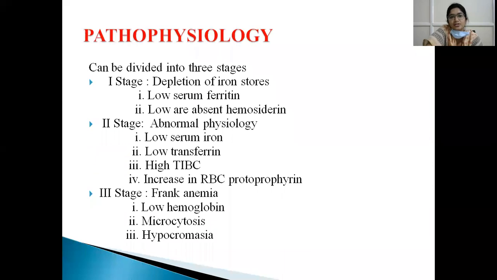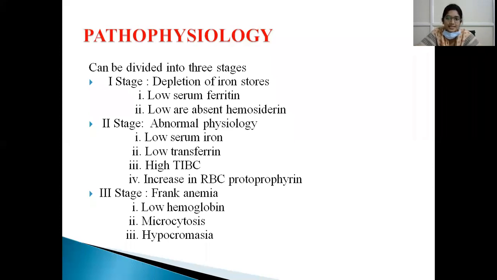What is the pathophysiology? Note that anemia does not develop acutely. There are 3 stages of development of anemia. In the first stage, all the iron stores are depleted. The iron stores we know of are ferritin and hemosiderin. First, low serum ferritin occurs, and hemosiderin might be absent.